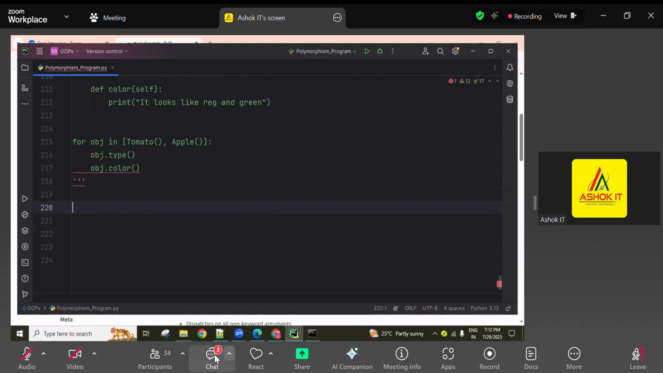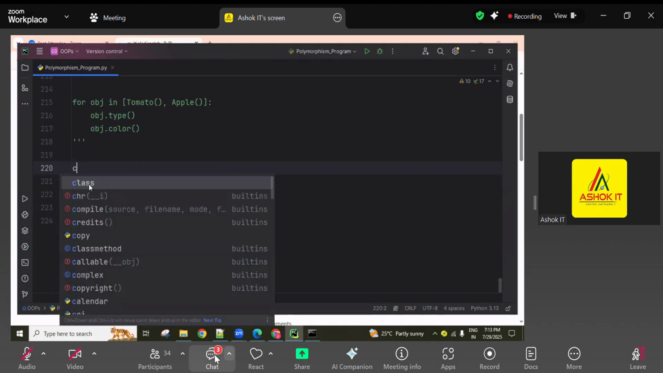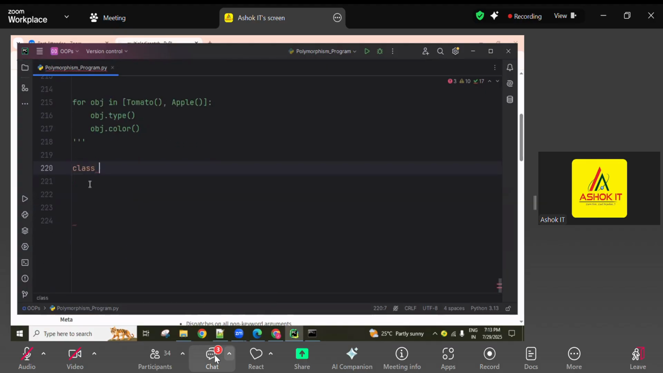Shape or college related, one calculator related, or one animal sounds related, or vehicle fuel efficiency: how much mileage a car is getting, and how much mileage a truck is getting. So like that, we can implement mileage-related programs, guys. For example, check it here, one class I'm going to create.